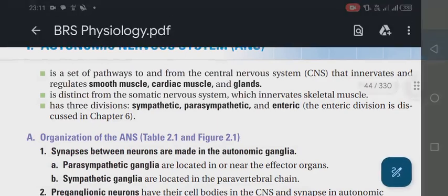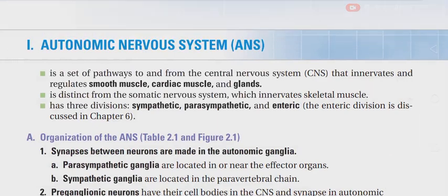It is the set of pathways to and from the central nervous system that innervates and regulates smooth muscles, cardiac muscles, and glands. It is distinct from the somatic nervous system, which innervates skeletal muscles. It has three divisions: sympathetic, parasympathetic, and enteric. The enteric division is discussed in chapter number 6.